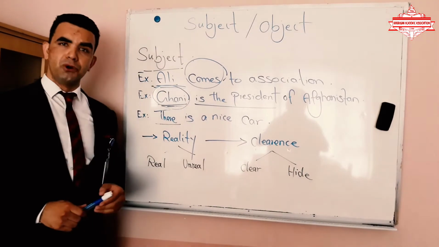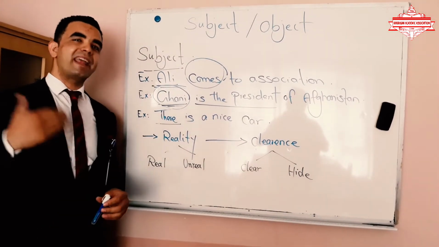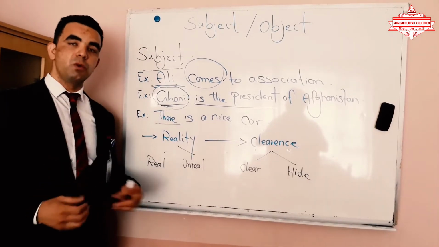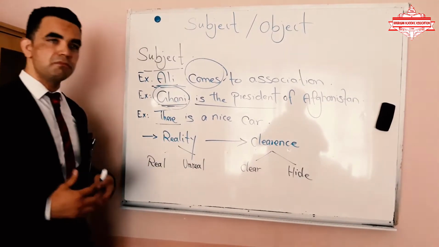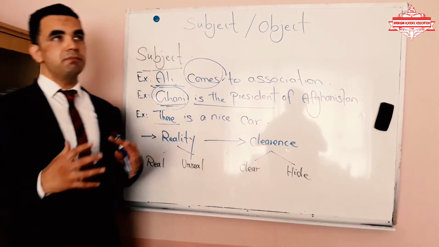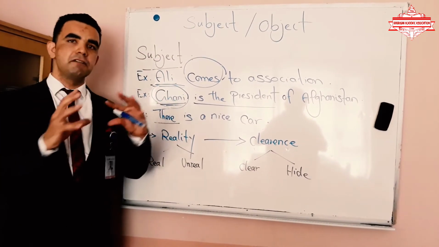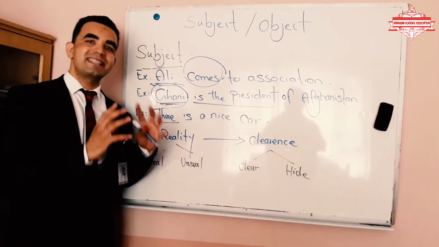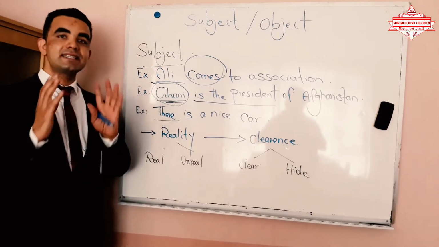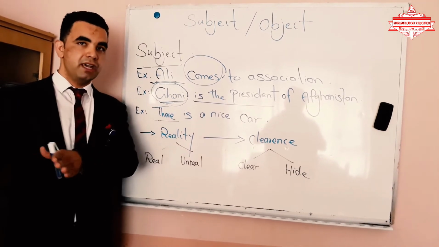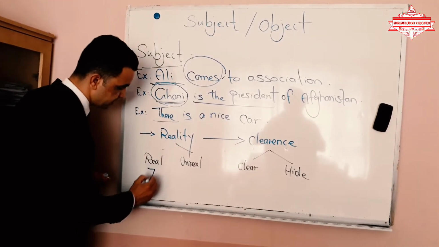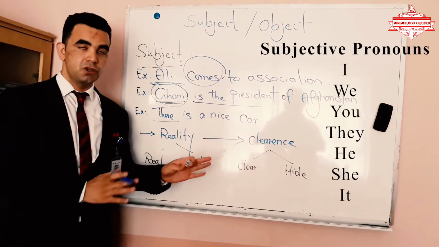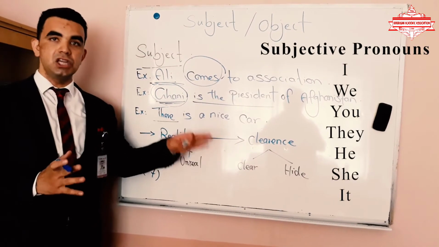One of the important points, based on reality, is that we have two types of subject. One is real subject, one is unreal subject. What does real subject mean? Real subject means that they have information of the sentence, as well as in translation of the sentence. All 7 subjective pronouns that we have are called real subjects. All 7 subjective pronouns, which are I, we, you, they, he, she, it.